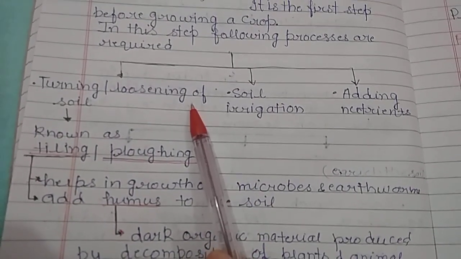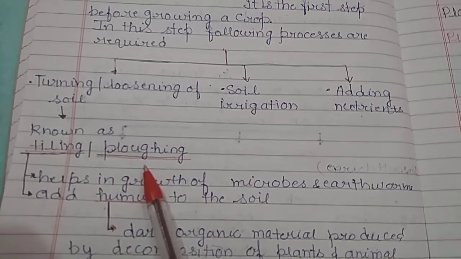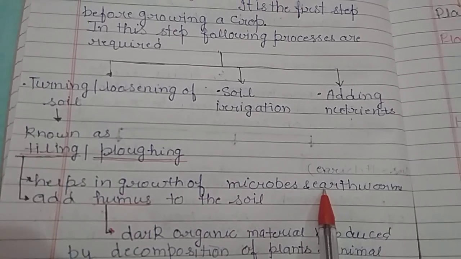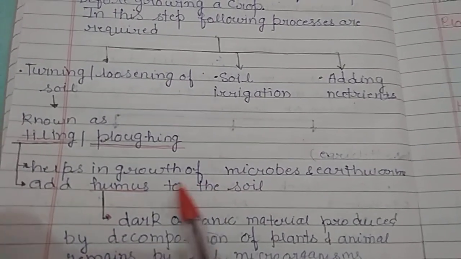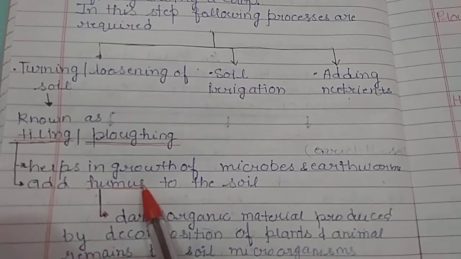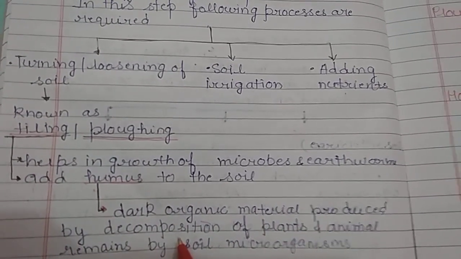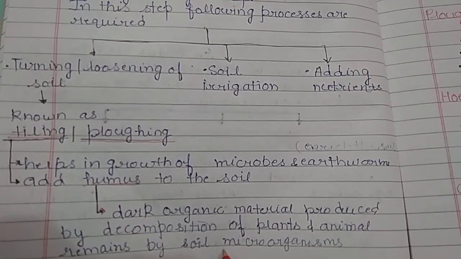Turning and loosening of soil is also known as tilling and plowing, as it helps in growth of microbes and earthworms, and it also helps to add humus to the soil. Now, what is humus? Humus is dark organic material produced by decomposition of plants and animals remains by soil microorganisms.